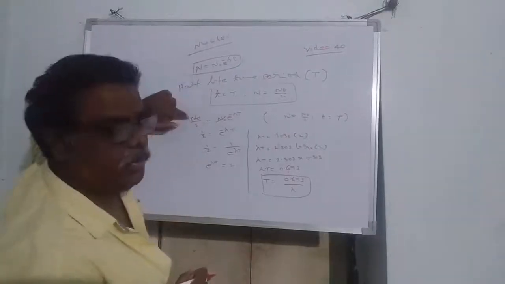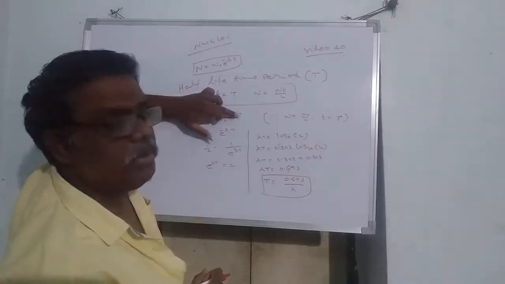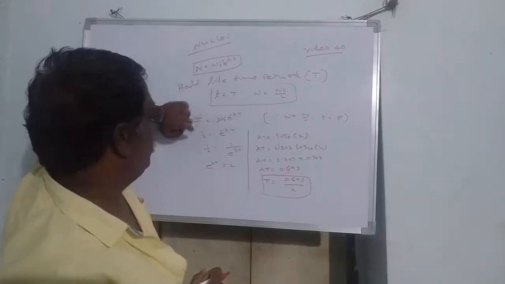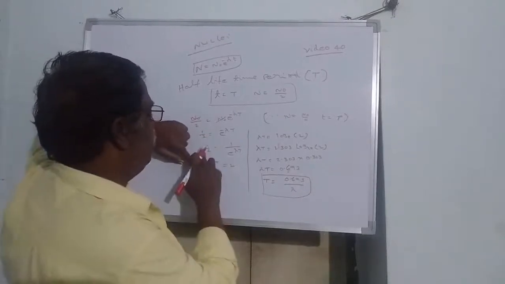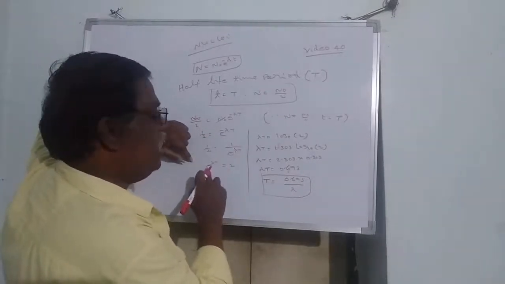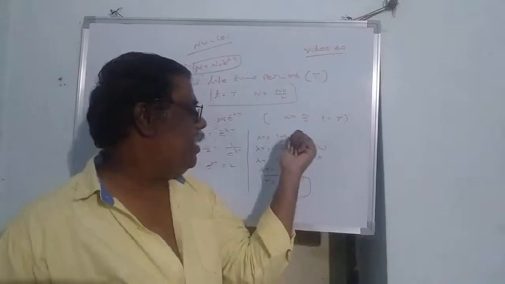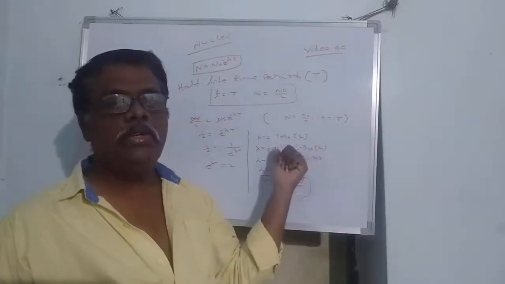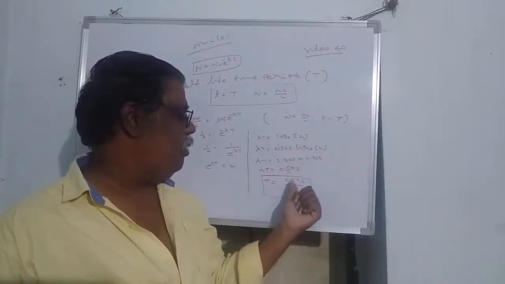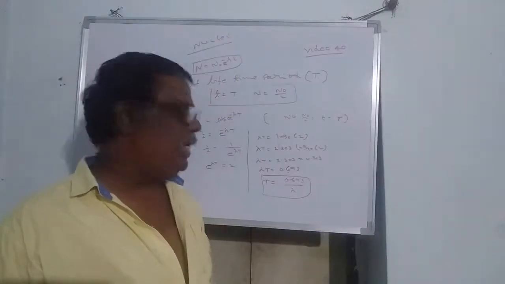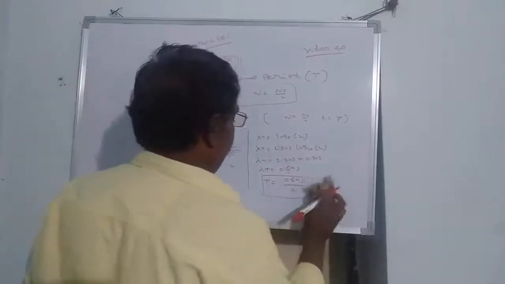In the place of N, we have substituted N naught by 2, N naught e power minus lambda small t, and instead of small t we have substituted capital T. N naught will be cancelled, then 1 by 2 is equal to e power minus lambda T. So this can be written as 1 by 2 is equal to 1 by e power lambda T, or e power lambda T is equal to 2. Take the log, lambda T is equal to log base e of 2, then to convert log base e into log base 10, we have to introduce a constant value 2.303. On solving, we get T is equal to 0.693 by lambda. Where T is the half-life, lambda is the decay constant, both are inversely proportional.